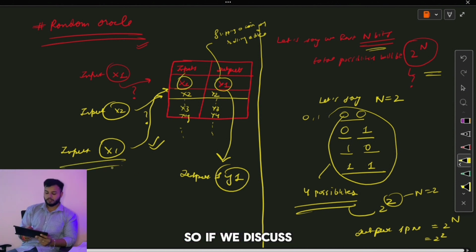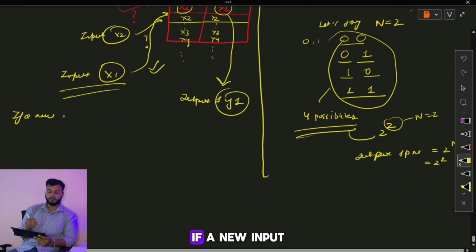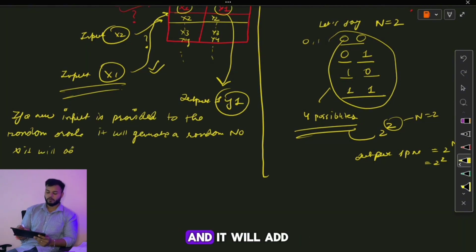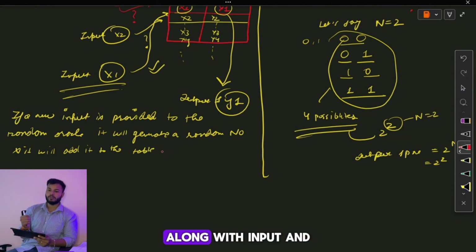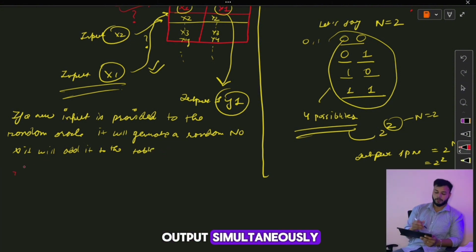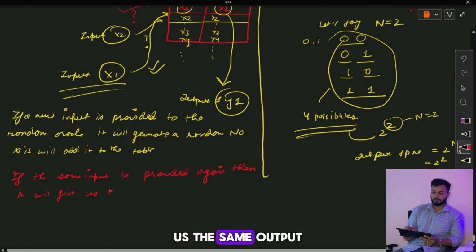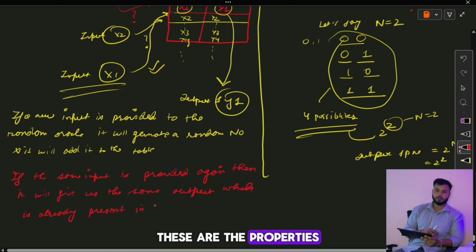So to recap what we have discussed previously, if a new input is provided to the random oracle, it will generate a random number and add it to the table along with the input and output simultaneously. But if the same input is provided again and again, then it will give us the same output which is already present in the table. These are the properties of the random oracle.